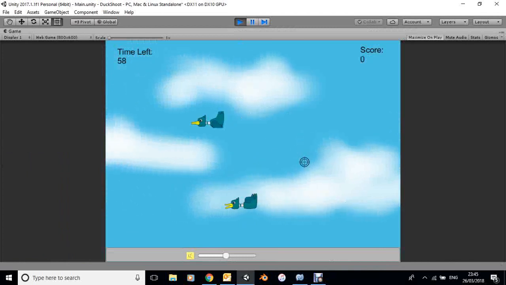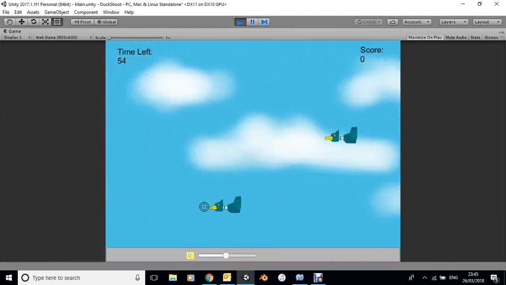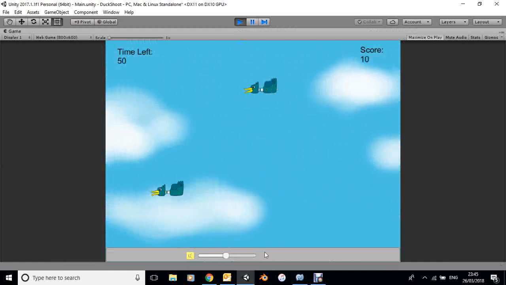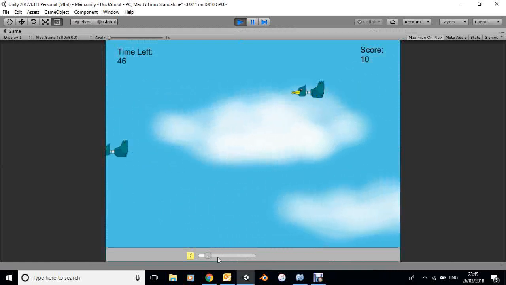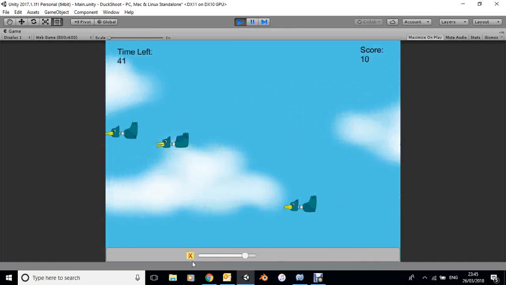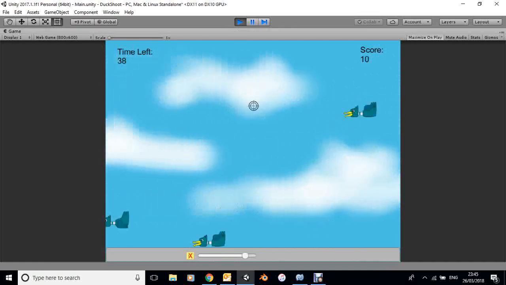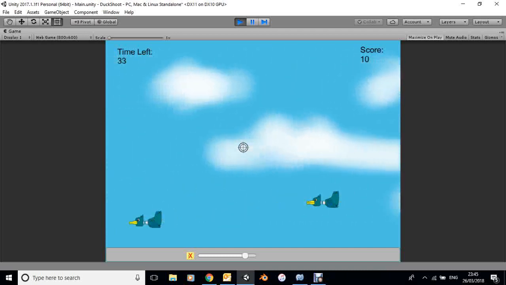Right, so there's our reticule, and it's going bang. Right, and if I move it over here, then we've got the normal cursor, and it does not go bang when I press the left mouse button, and we can control the volume or turn the sound off altogether if we wish. And then when we go back on the screen, the reticule appears again. Success.